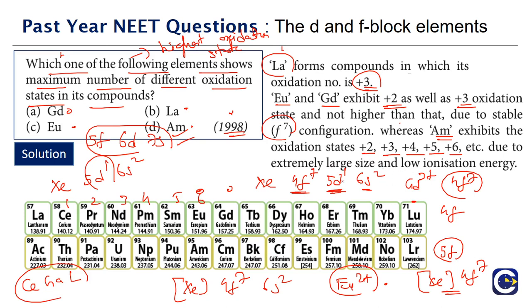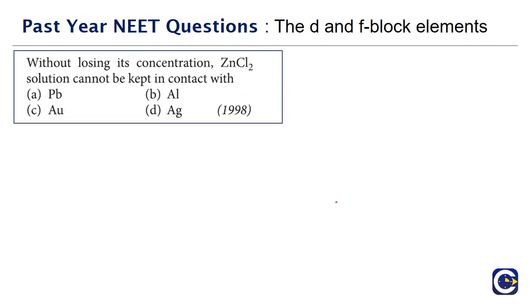So the correct answer for this is americium, which is option D. So generally when you compare lanthanoids and actinoids, actinoids can give rise to multiple oxidation states. Next we have a question in 1998 again.